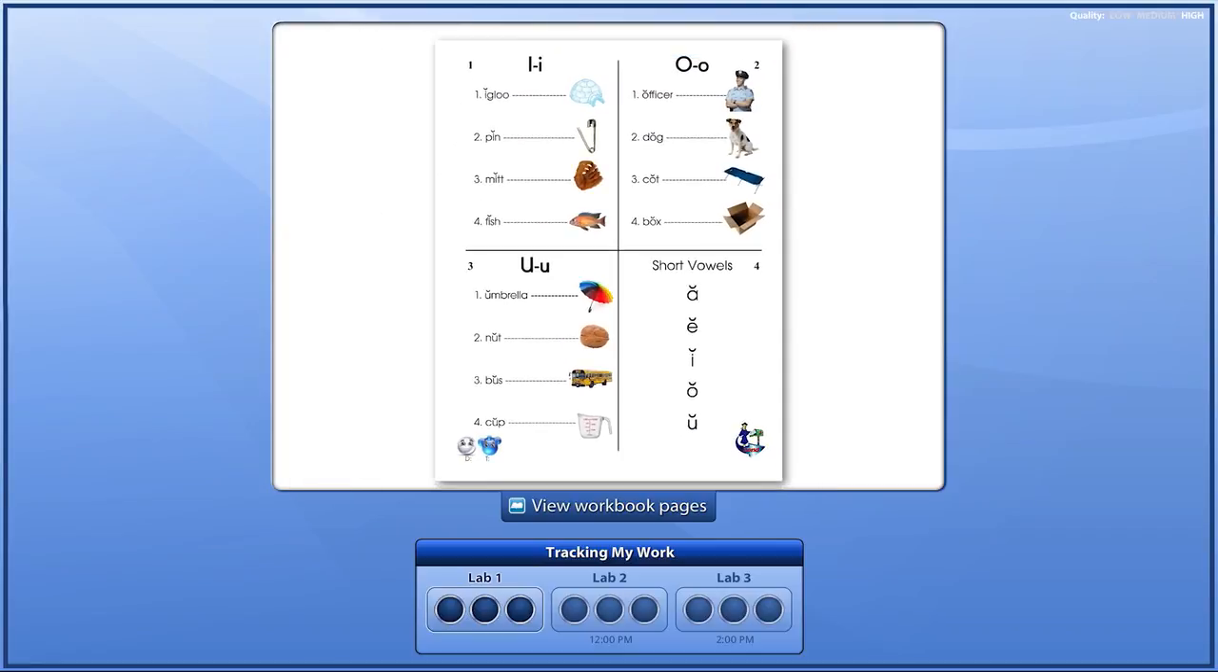You're learning to read. Be proud of your growth. Be proud of your accomplishment. You're learning something incredibly significant and important.